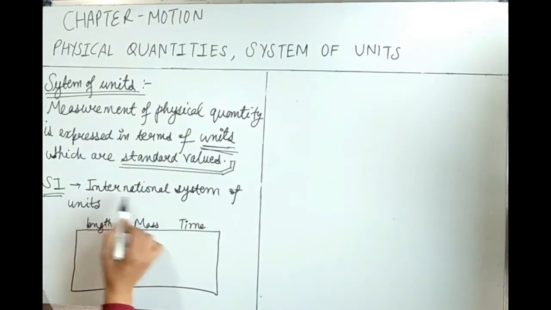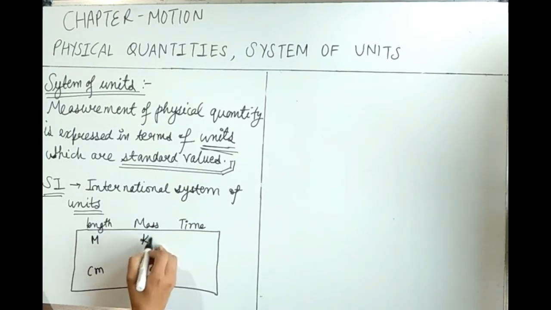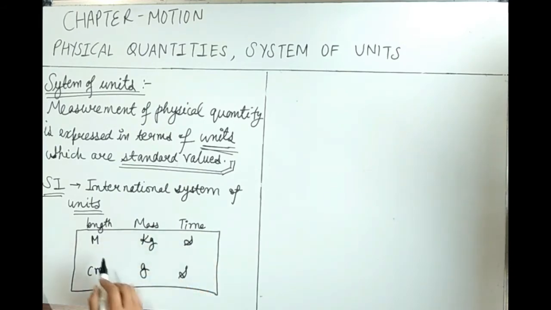SI means International System of Units. We express length in meters or centimeters, mass in kilograms or grams, time in seconds. So this is the MKS system, and the second system we have discussed here is CGS system. CGS system is centimeter, gram and second.